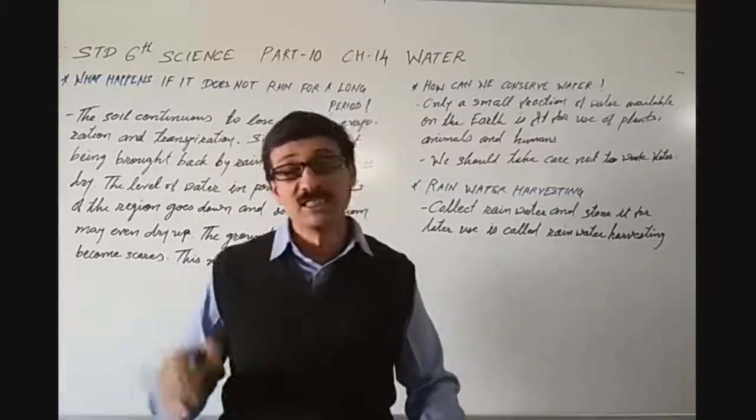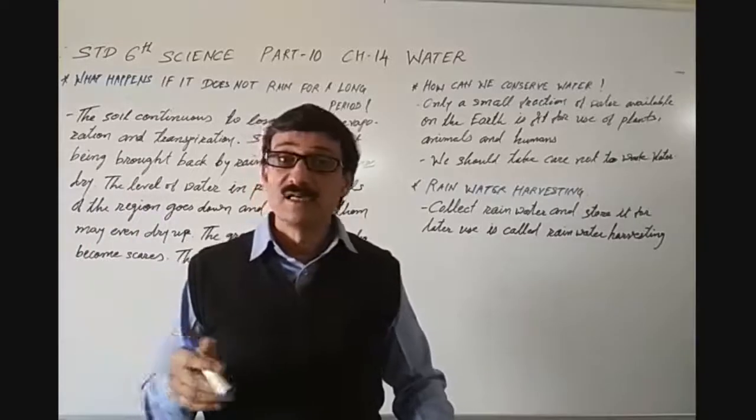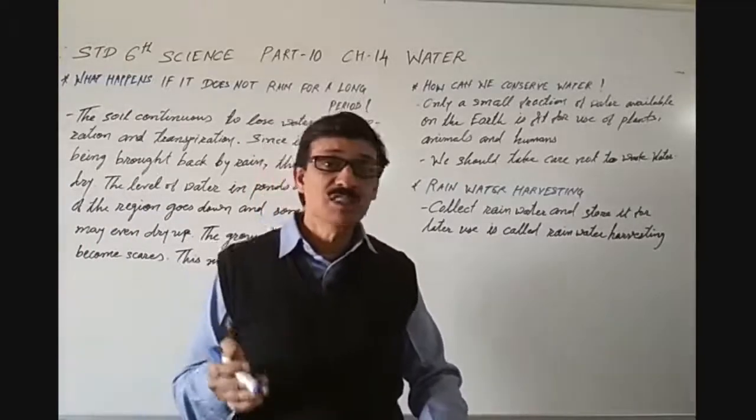Most of the water is in the ocean, that is saline water, and we cannot use it directly.